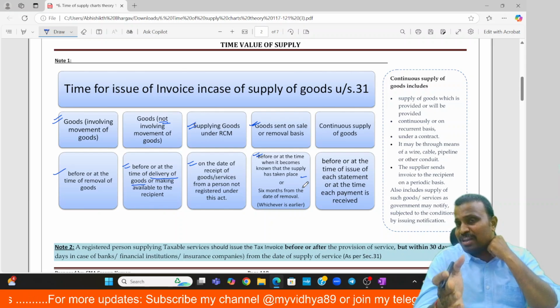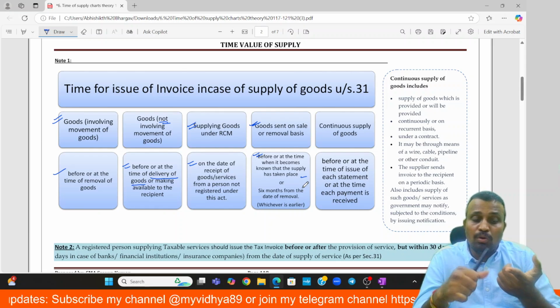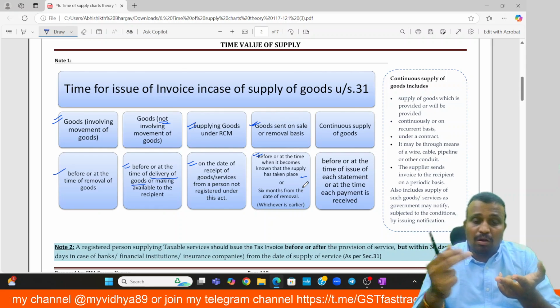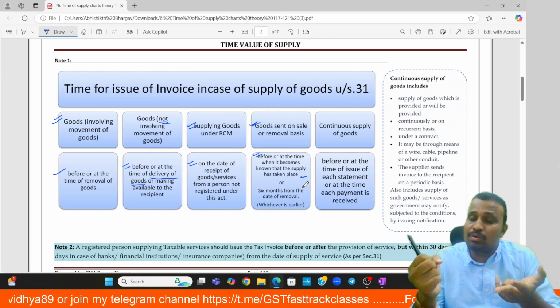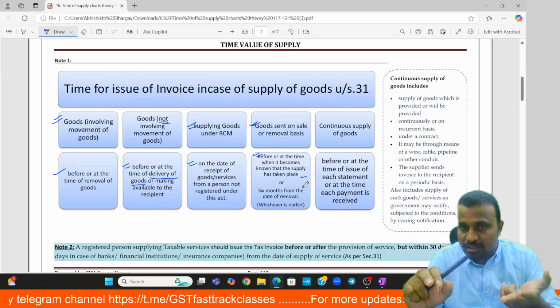Because in case of sale or approval, we consider the transaction as a supply only if approval is received from the recipient, or if no approval or no rejection is received, no intimation before the due date whether he accepted or not.